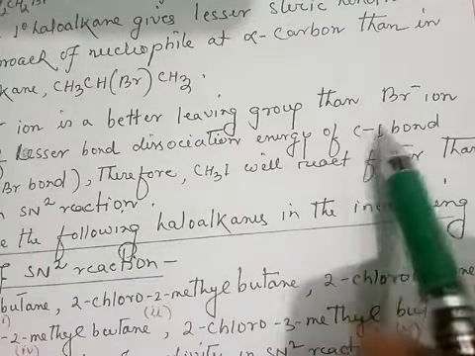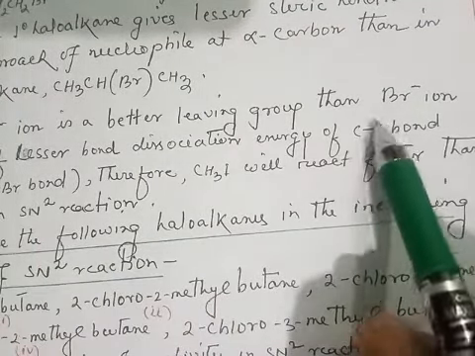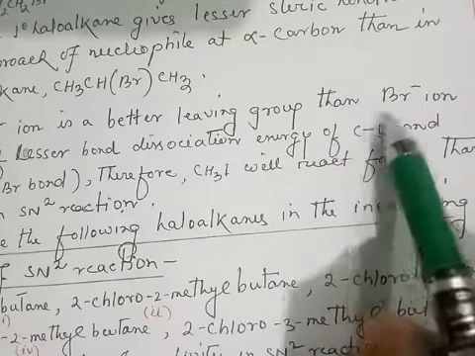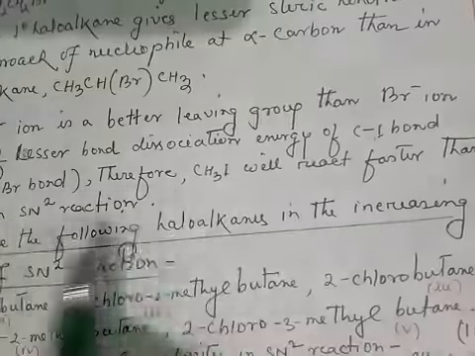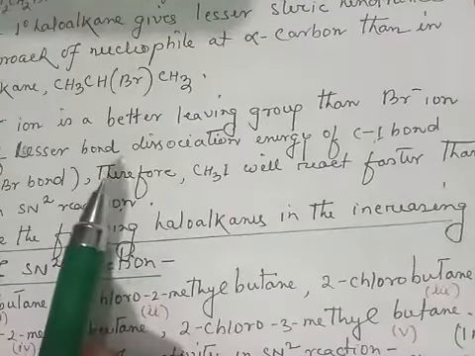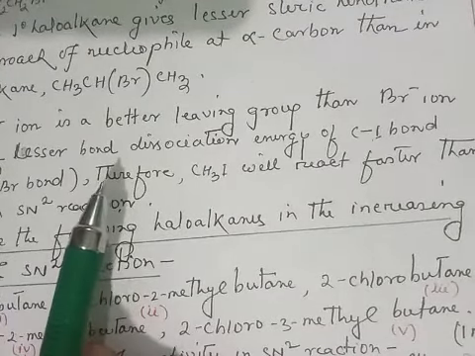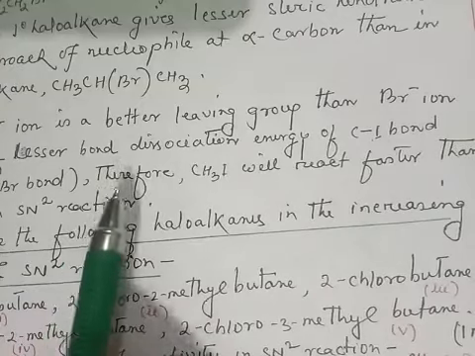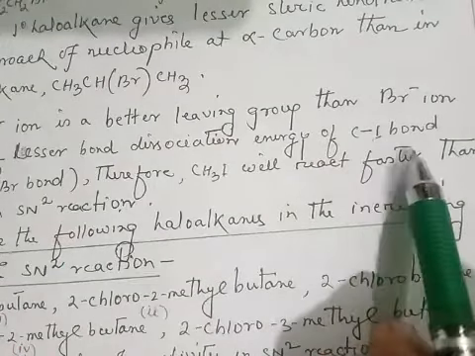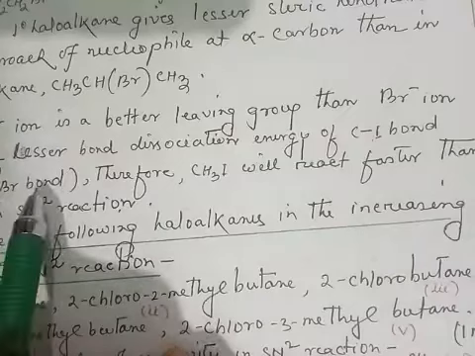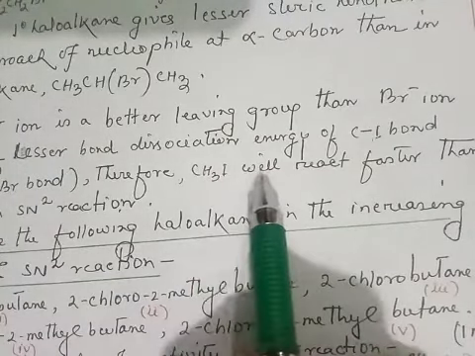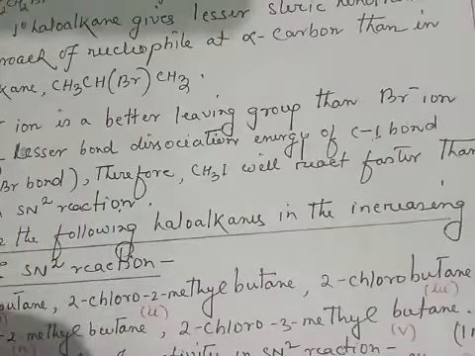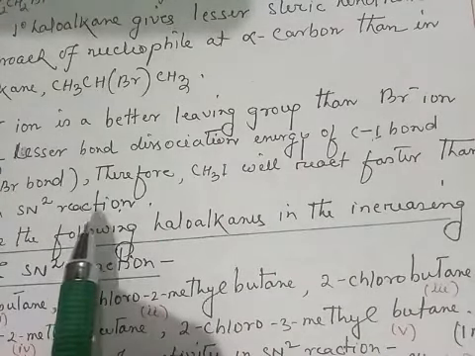So iodide is a better leaving group. Compared to bromide, iodide is a better leaving group than bromide ion due to the lesser bond dissociation energy of the C-I bond than that of the C-Br bond. That is why methyl iodide will react faster than methyl bromide in SN2 reaction.